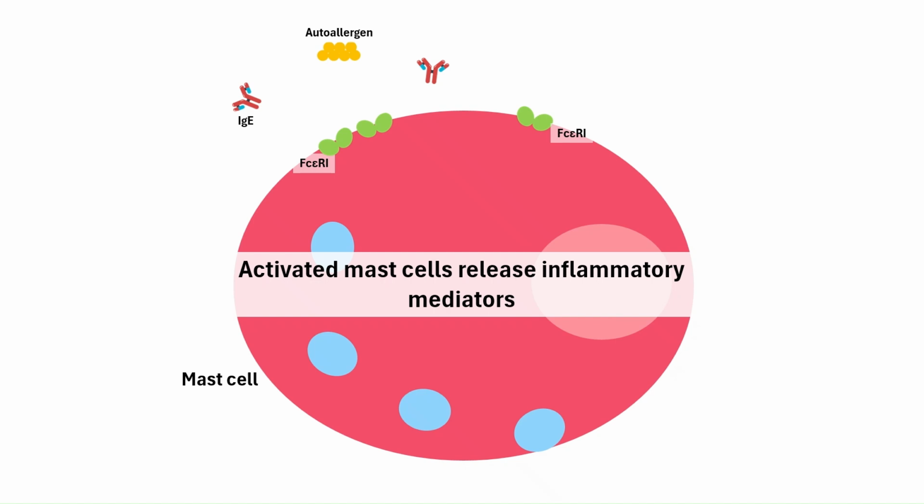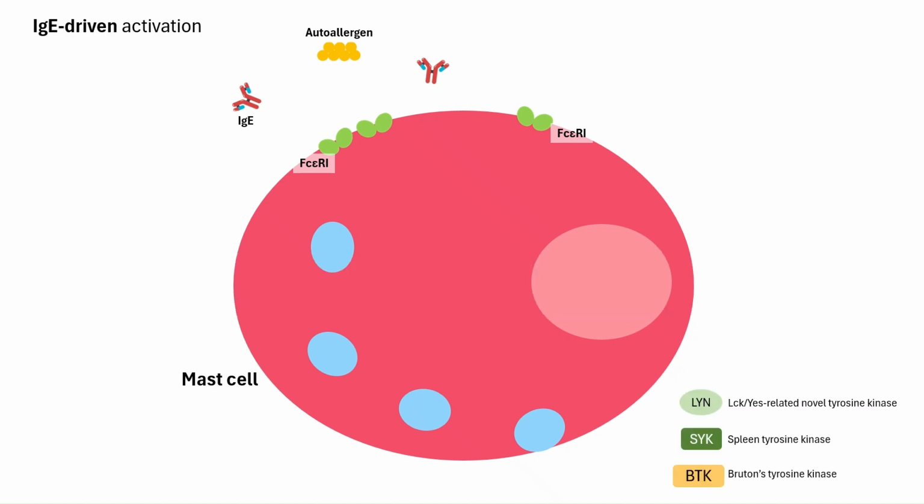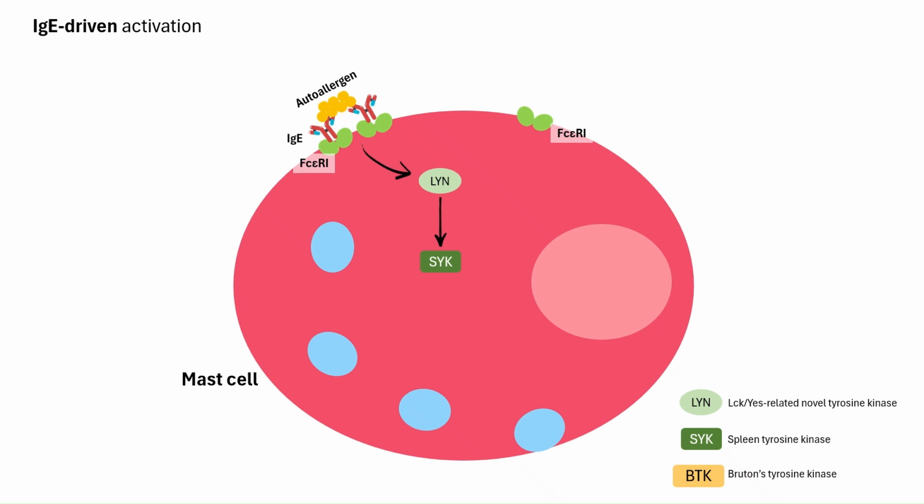There are 2 main ways this activation can happen in chronic spontaneous urticaria. IgE-driven activation, also called autoallergic CSU, happens when IgE antibodies bind to their high-affinity receptor on mast cells, known as Fc-epsilon-1. Basically, it is the IgE docking station that keeps mast cells armed and ready to fire. When these receptors are cross-linked by allergens, they switch on early signaling enzymes like LYN and SYK. Think of these as relay switches, passing the signal down the line until Bruton's tyrosine kinase, or BTK, is activated.